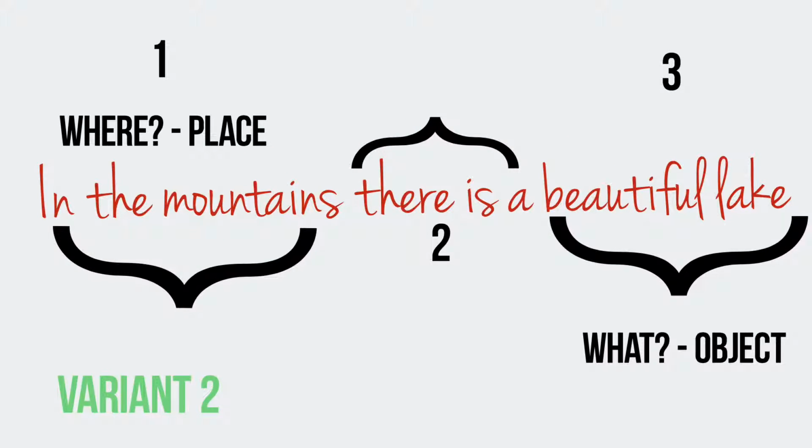The second way of using there is, there are in a sentence is when you start with a place. Number 1. Where? In the mountains. Second position is there is. And position number 3 is an object. What? A beautiful lake. In the mountains, there is a beautiful lake.